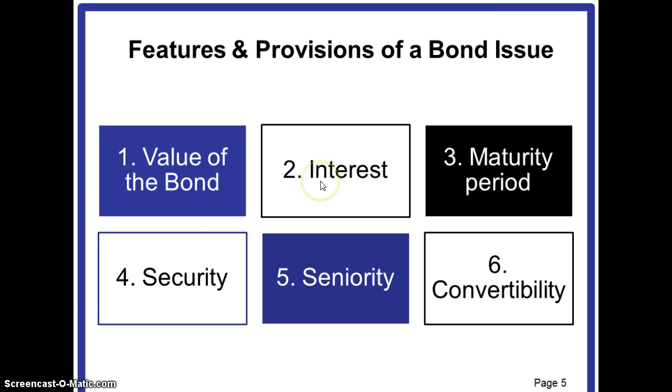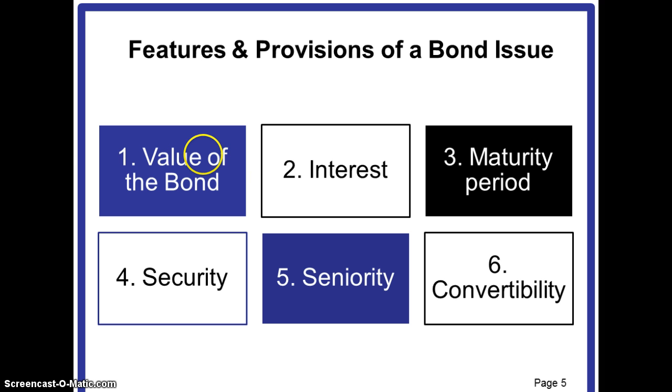Now let's come to the next feature, which is the interest, also known as the coupon rate. For example, say Tasty Food Products Company bonds require the company to pay a fixed number of dollars of interest each year, which may be say $100 each year.